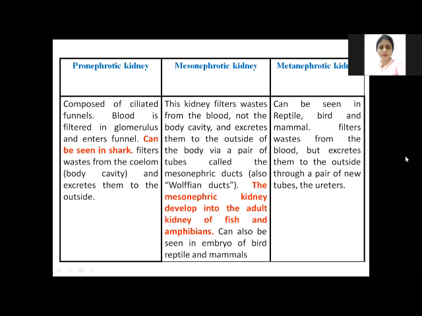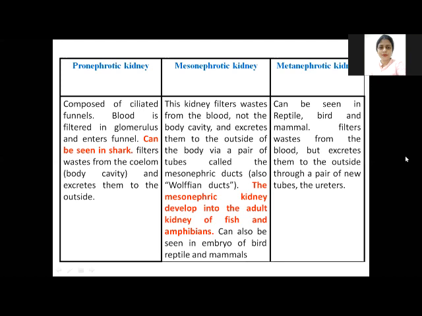The second one is the mesonephrotic kidney, the advanced version of the pronephrotic kidney. Here it filters the waste from the blood, not from the body cavity, and excretes it outside the body through a paired duct known as the Wolffian duct or mesonephrotic duct. It got the name Wolffian duct because it was first described by the scientist Caspar Friedrich Wolff. Adult fishes and amphibians have the mesonephrotic kidney.